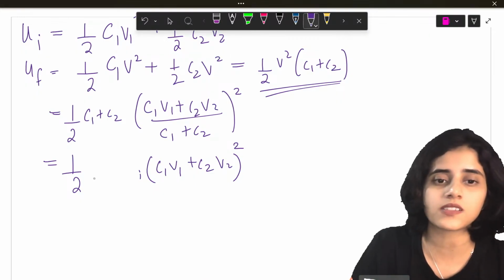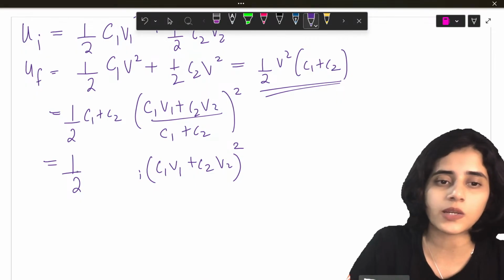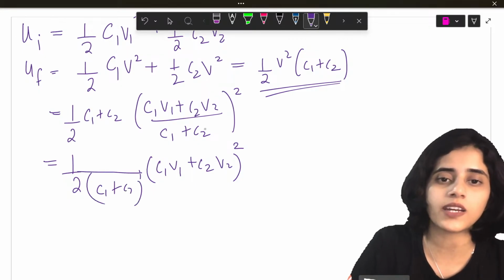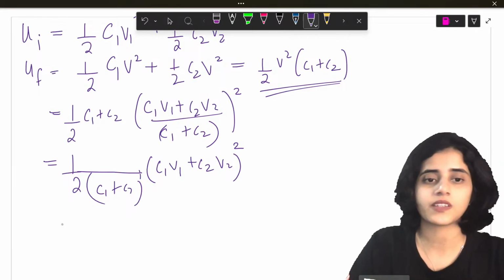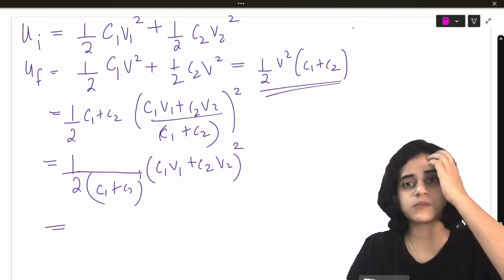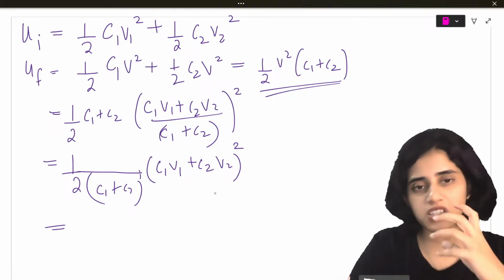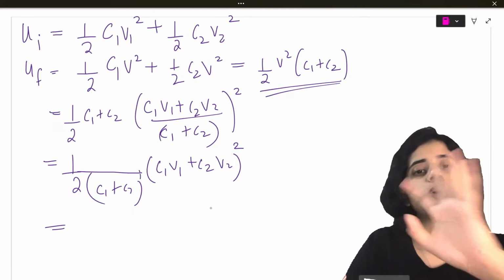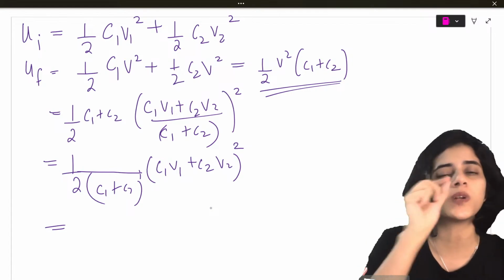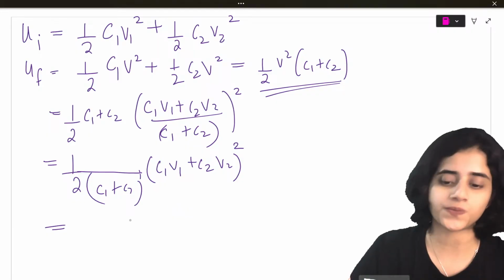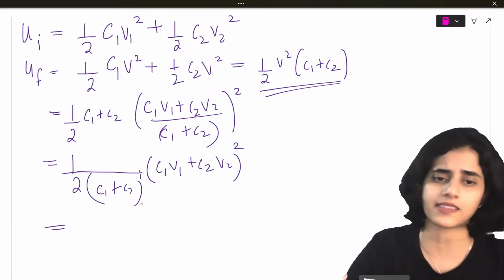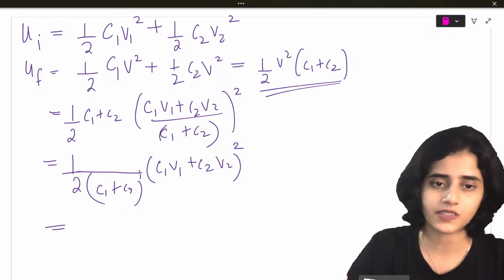So what remains? I will get C1 plus C2 here, so I can cancel this square and this. Okay. Students, I am doing this a little fast because I want to finish a little more portion. But I have done all the steps. You can watch it a little slow, you will definitely understand. After this derivation, we'll go slow, because this is simply math. That's why I'm just doing the steps here.